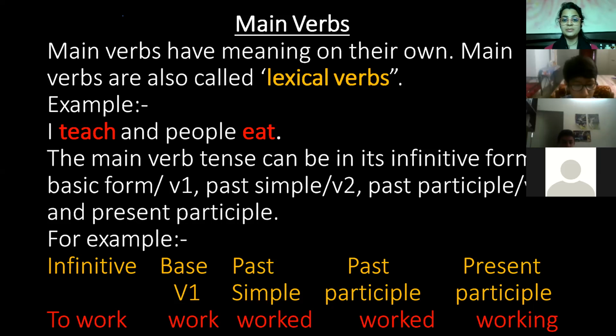So the main verb can be in its infinitive form, base form V1, past simple form V2, past participle form V3, and present participle. It means it can be in 4 or 5 forms. Infinitive forms always contain to with it. Base form V1, that is the first form of the verb. Past simple, that is the second form of the verb. Past participle means the third form of the verb, and present participle means the base form plus ing. For example, you can see at the bottom, infinitive is to work, base form is work, past simple is worked, third form is worked again, and present participle is working.